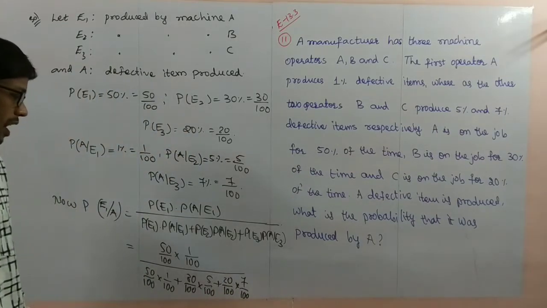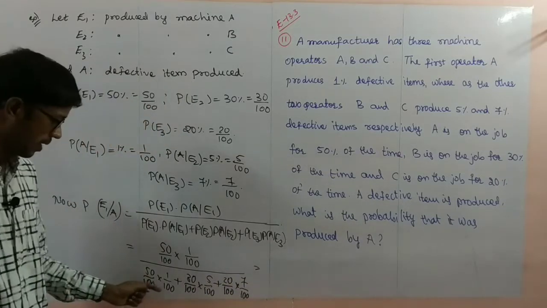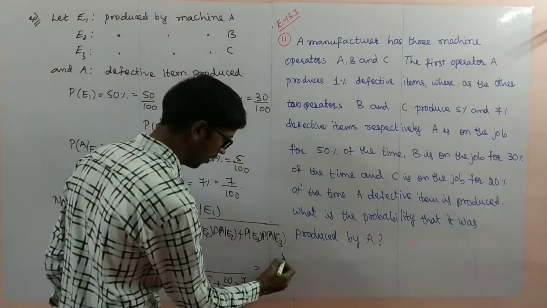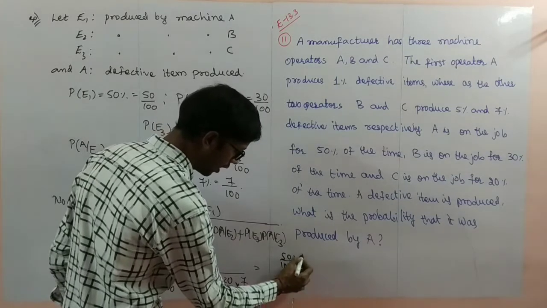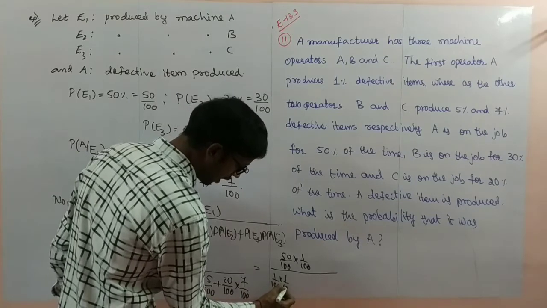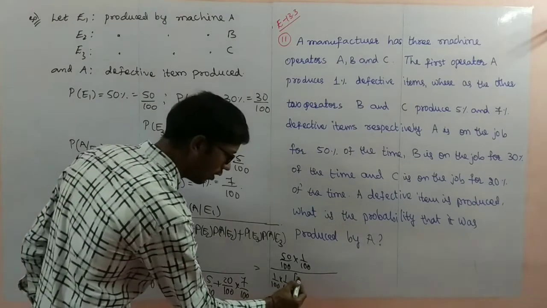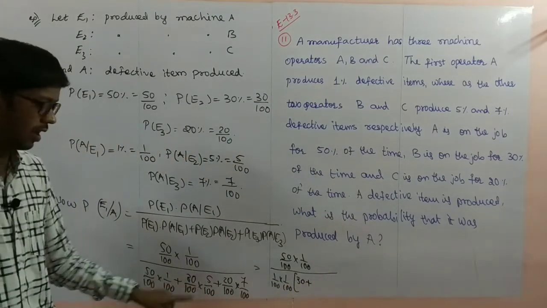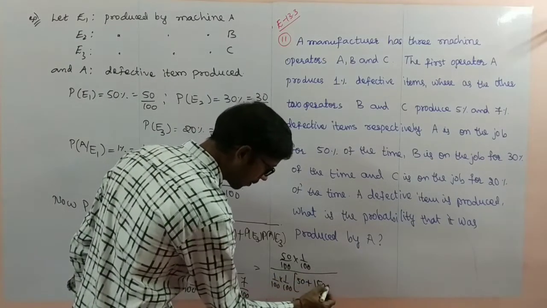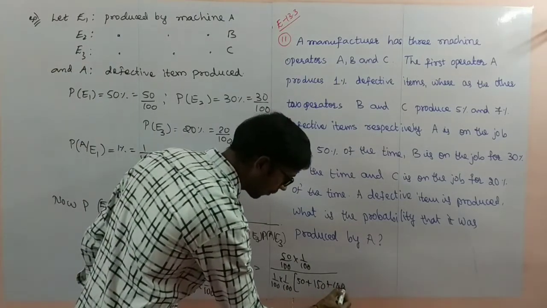Now making the simplification, in all places there is 1 by 100, so I'll take it as common. 50 by 100 into 1 by 100, whole by 1 by 100 into the rest. 50 into 1 is 50, plus 30 into 5 is 150, plus 20 into 7 is 140.